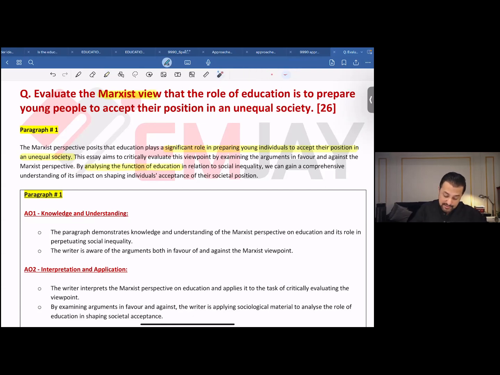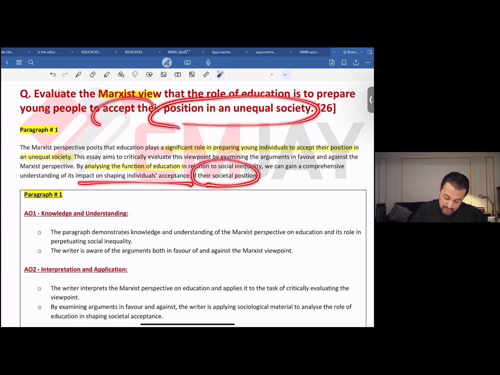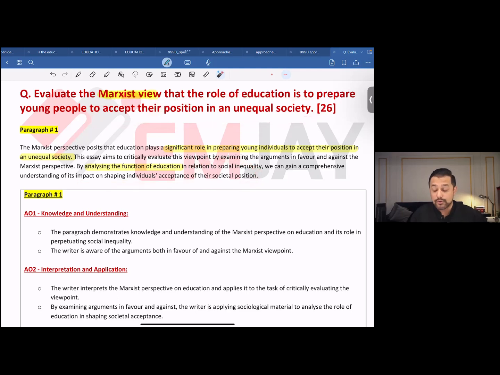So by adding this line, you're letting the examiner know that to be able to evaluate this particular statement, you would be using the functions of education in relation to social inequality, right? As it says, by analyzing the function of education in relation to social inequality, we can gain a comprehensive understanding of its impact on shaping individuals' acceptance of their social position, right? So, acceptance of social position. Here you go. This is what we're talking about.